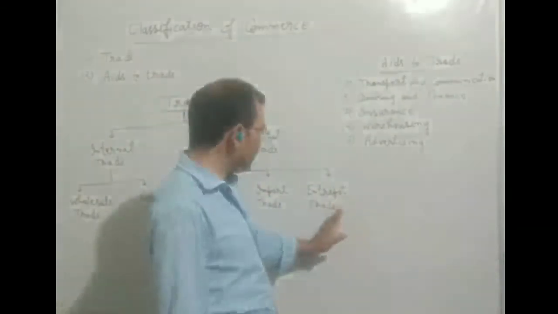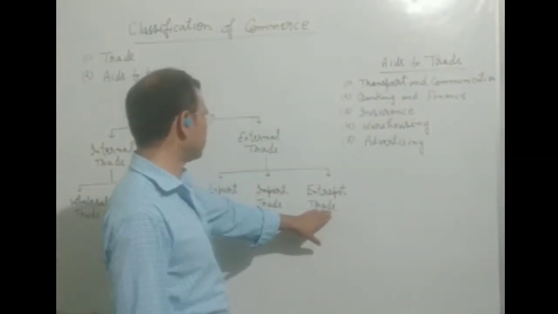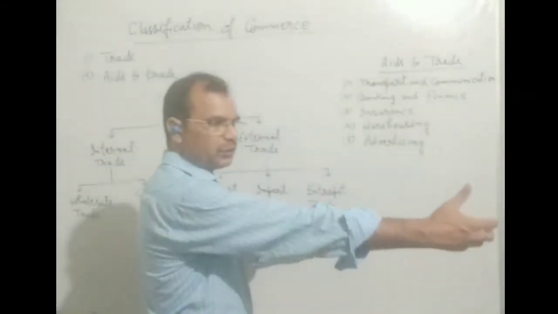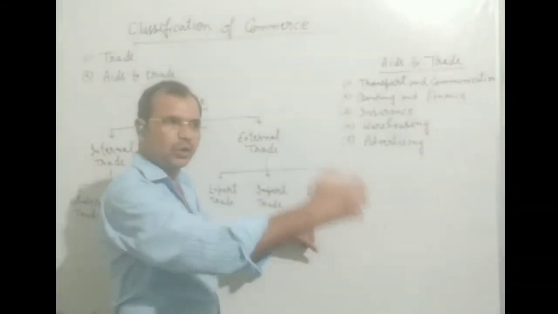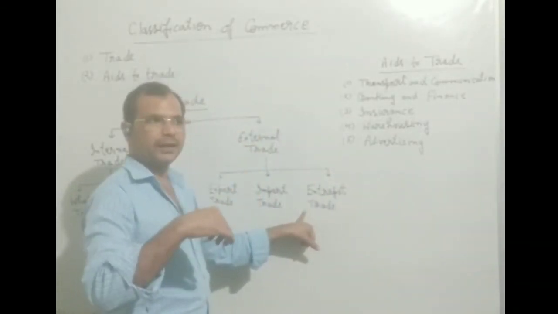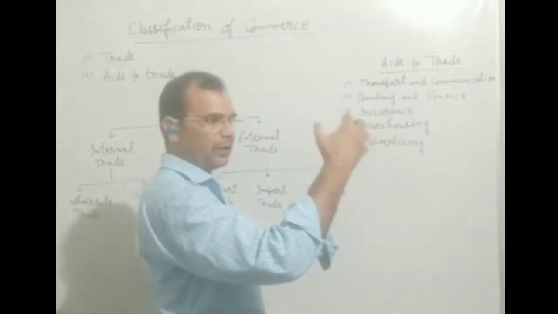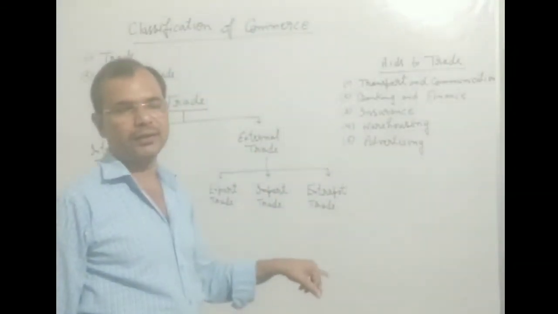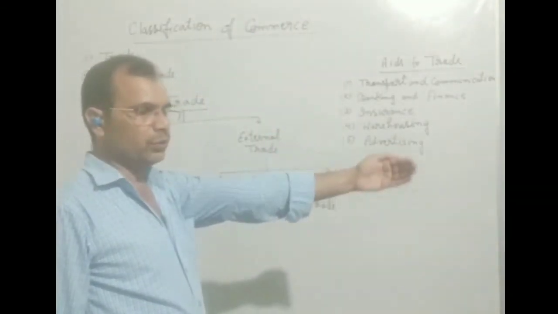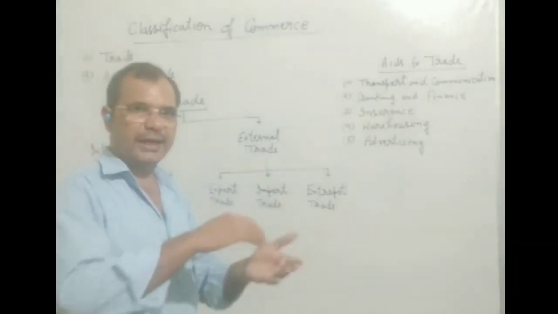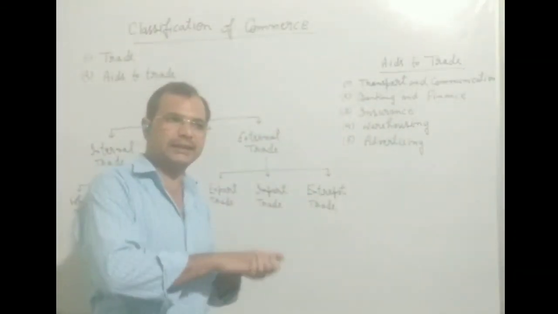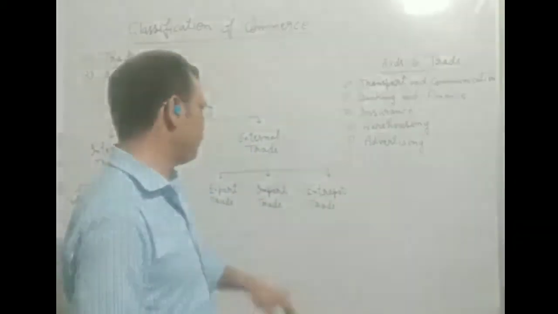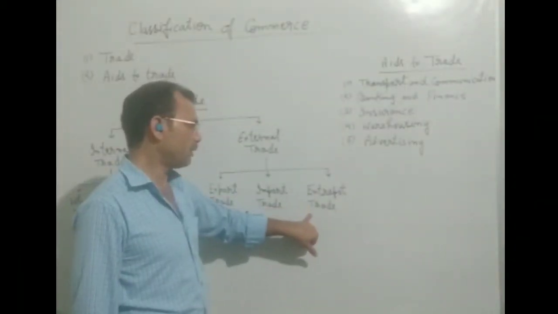And what is entrepot? This is the third type of external trade. When a businessman purchases goods from a foreign country, not for our country, purchases goods from a foreign country and sells to another foreign country. Means purchase goods from a foreign country and for selling those goods to another foreign country. This type of business will be called entrepot trade.